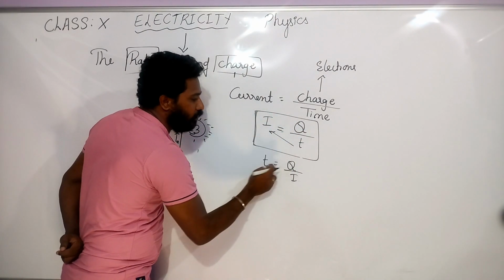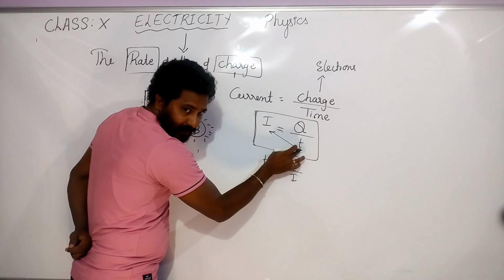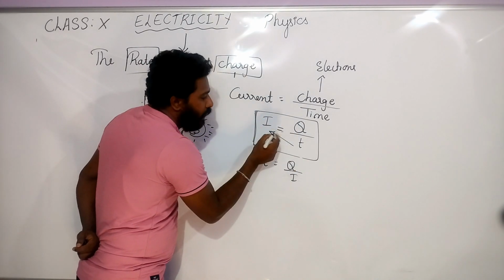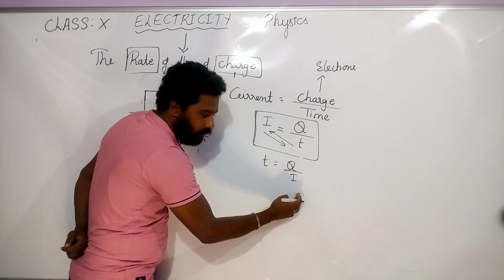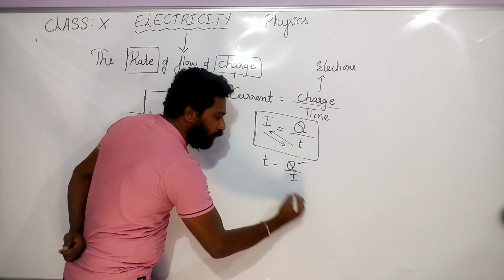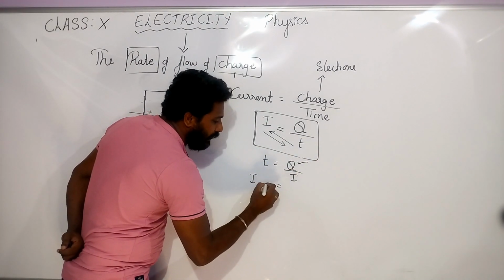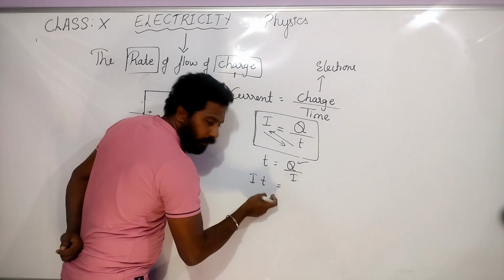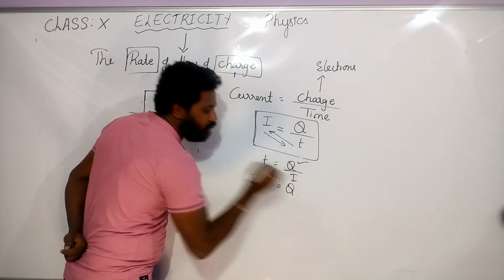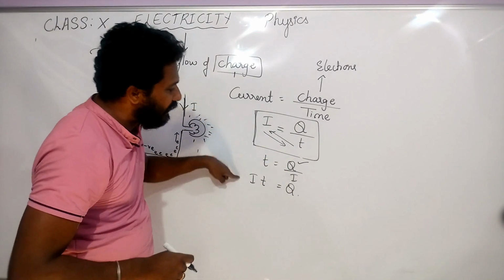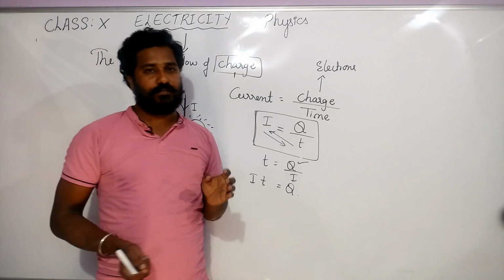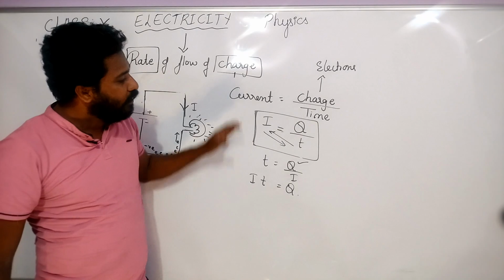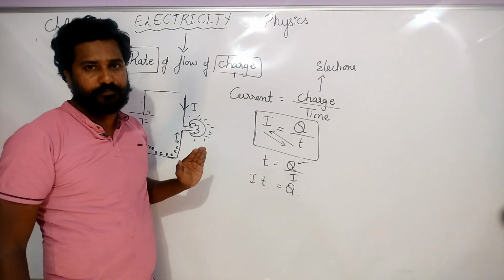Send I to the other side. If you want to find only Q, you will send I here: IT or TI, no problem. Q is equal to IT. So these are the various formulas that we use to calculate problems. Whichever problems you want to solve, we will use these three formulas.